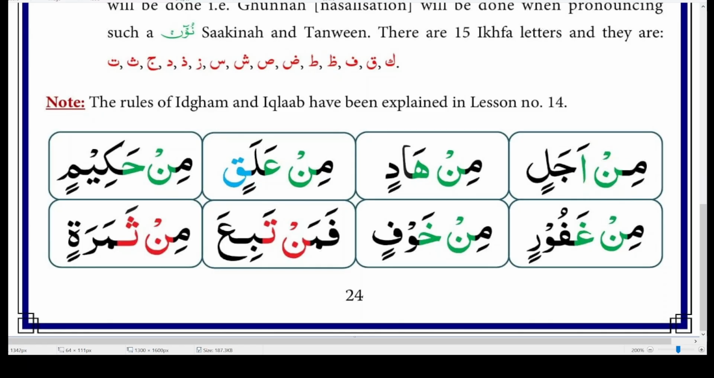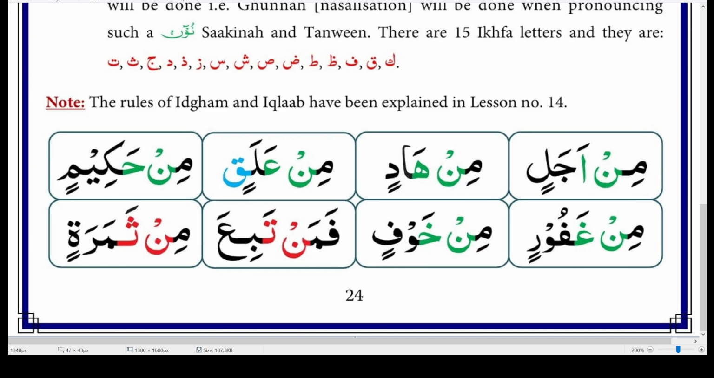The other thing is Tanween. Tanween is this. Not only this, but all the three double signs are called Tanween: Kasratain, Fathatain, Dhammatain. So double kasra, double dhamma, double fatha, all three of them are called Tanween.